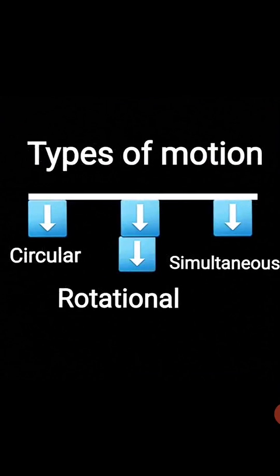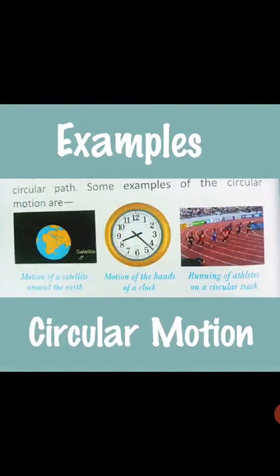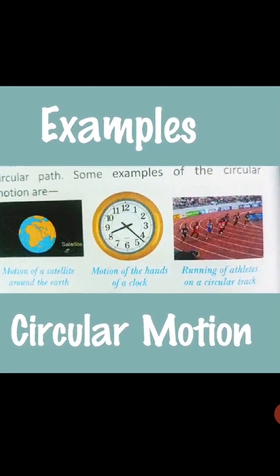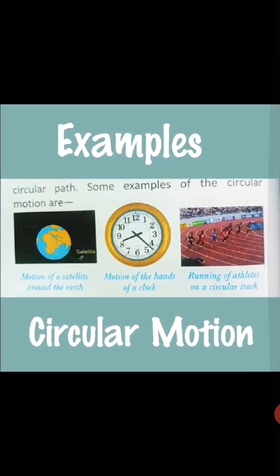Now next are the types of motion: circular motion, rotational motion, and simultaneous motion. So now we will talk about these three types of motion. First one is circular motion. Circular motion is movement of a body along a circular path. For example, you can see here motion of a satellite around the earth, motion of the hands of a clock, running of athletes on a circular track. So these are all examples of circular motion.